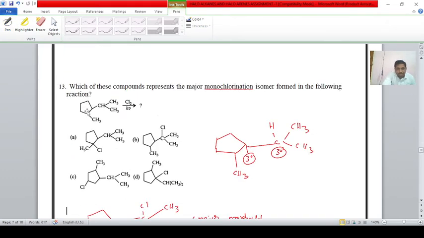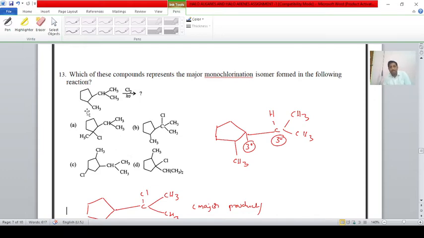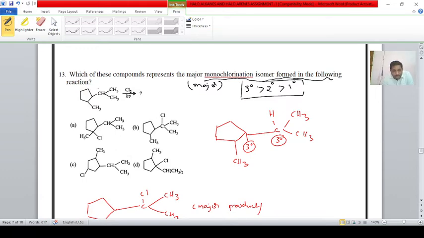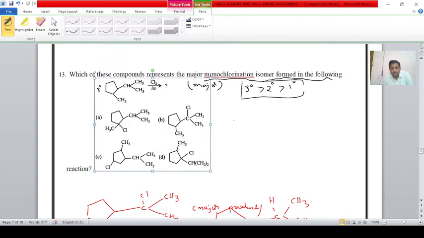Next one, student. It is also very simple. Don't fear about the structure. Here, which of these represents the major monochlorination isomer? The major monochlorination isomer formed in the following reaction, student. Indirectly they are asking for the major product. We know, students, the major product can be determined using this order: a tertiary carbon atom gives the major product over secondary, and secondary over primary. Here, students, you can observe it is a tertiary carbon.